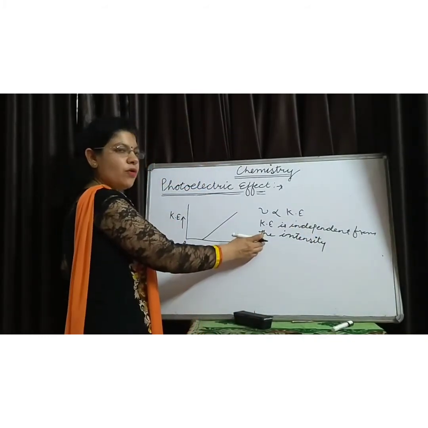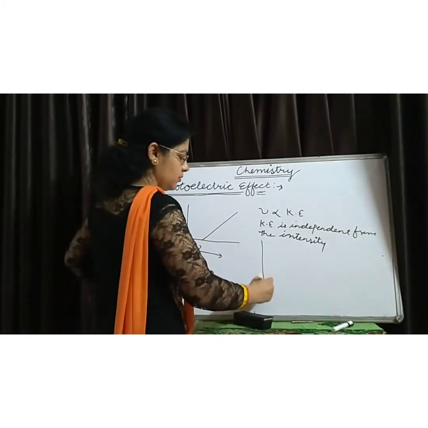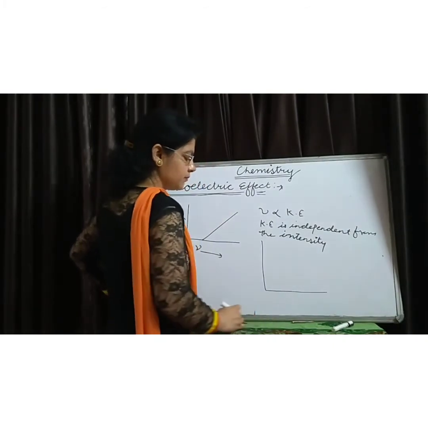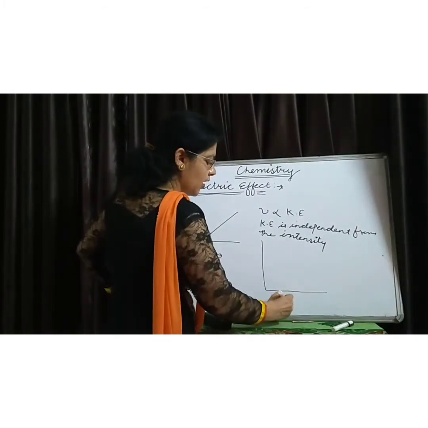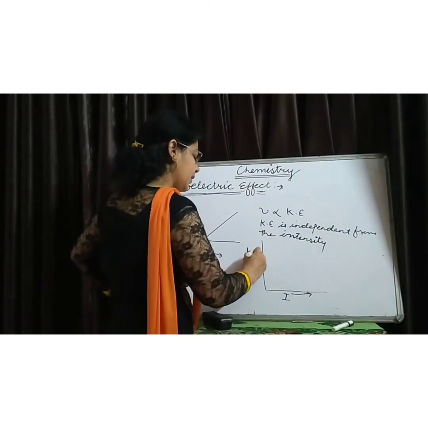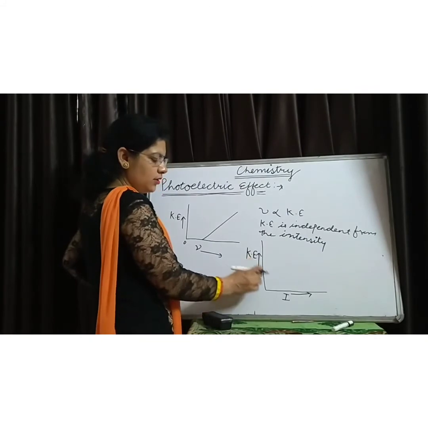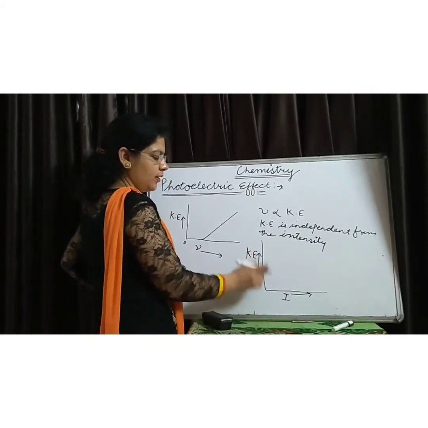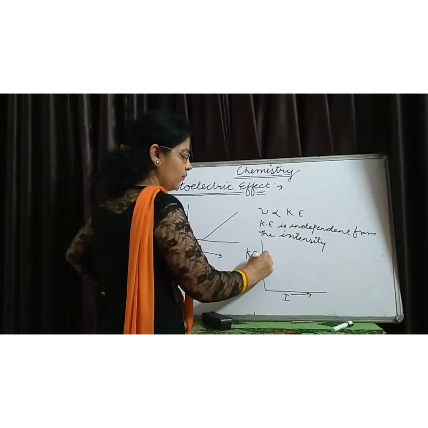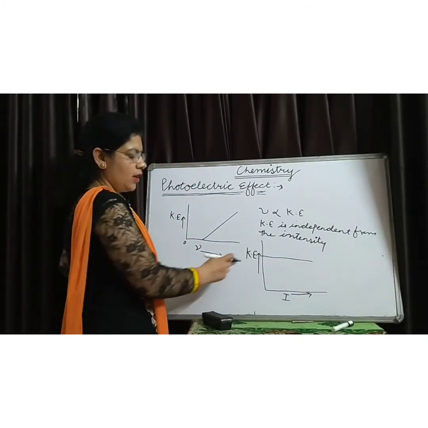Kinetic energy of the photoelectron is independent of the intensity. If we plot the graph between the intensity and kinetic energy, as kinetic energy is independent of the intensity, we have a graph like this.